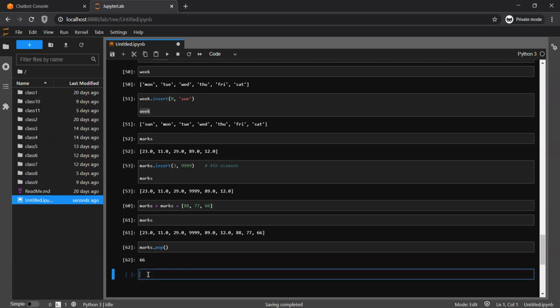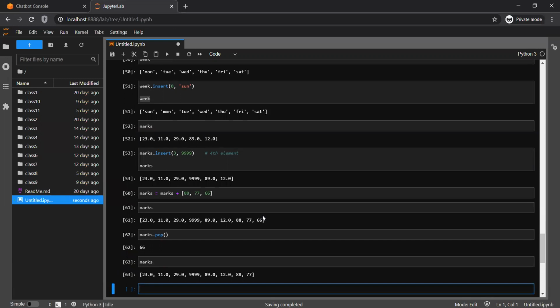If I check marks, you see the 66 is gone from there. Here marks had the 66. When I do the pop, it simply removes that last element, and the modified values are available.